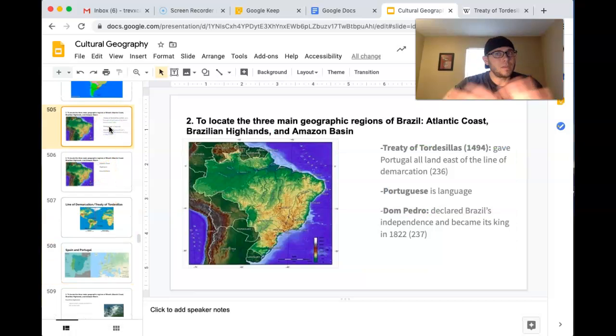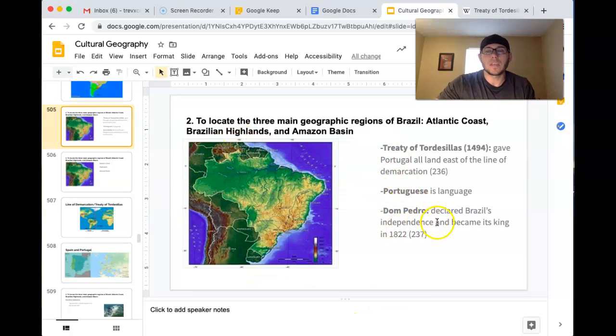So that being said, here's where it makes a difference. If basically Portugal got all this land, then it makes sense that that's the only country in South America that speaks Portuguese. Portuguese became the language of Brazil. And that's why you see so much Spanish spoken in the other countries.